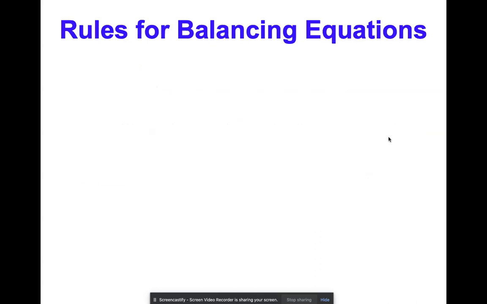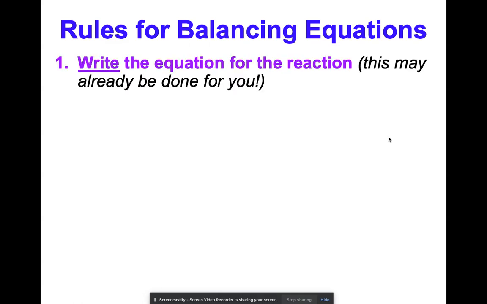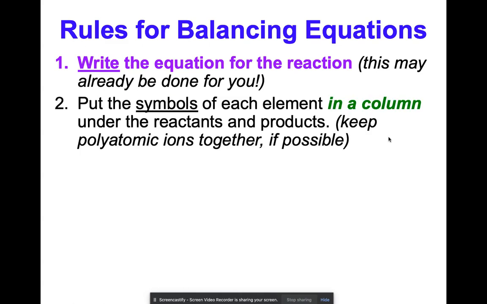So let's talk about the rules for balancing equations. One, you need to write the equation out for the reaction. This may already be done for you, but not always. So we're going to practice both. You're going to put the symbols of each element in a column under the reactants and products. You're going to keep the polyatomic ions together if possible.